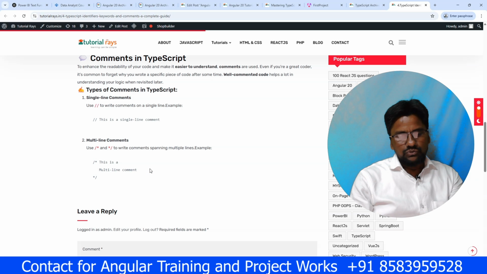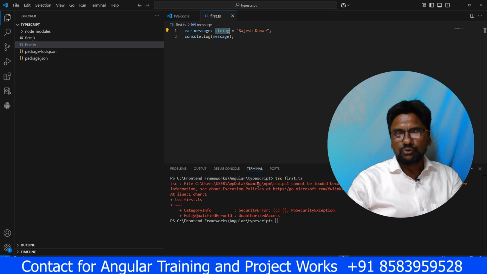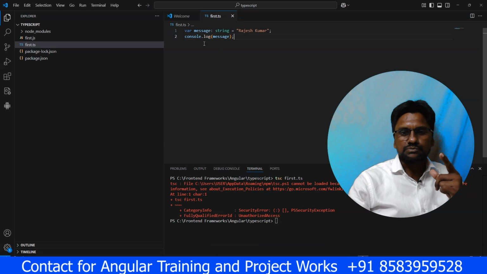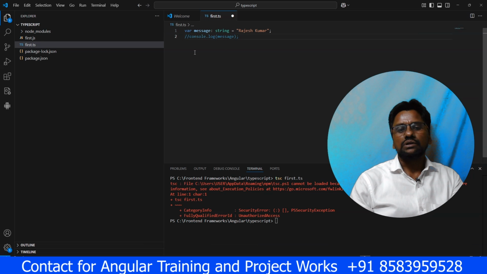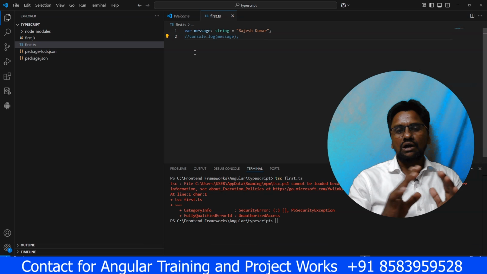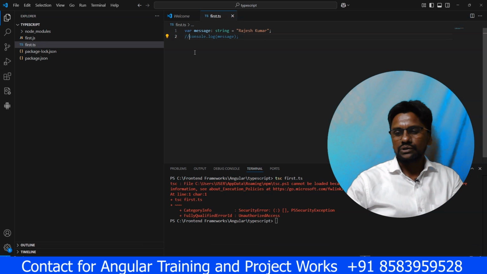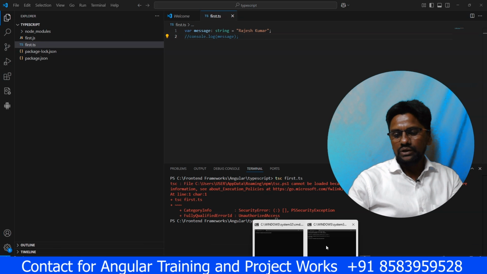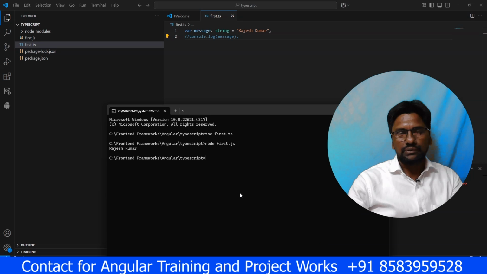Let me show you with one program, the program that we had already displayed here. If I just comment it with double slash, that means the compiler will ignore it. We had already compiled it, so we will compile it again. TSC, let's compile it.